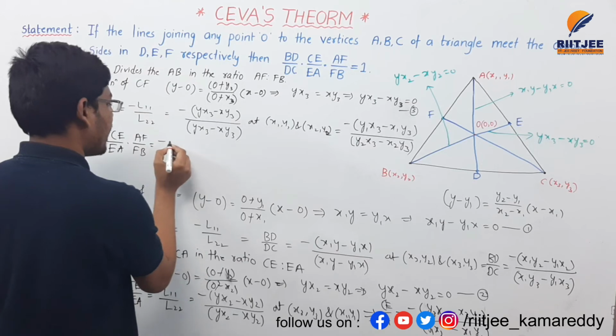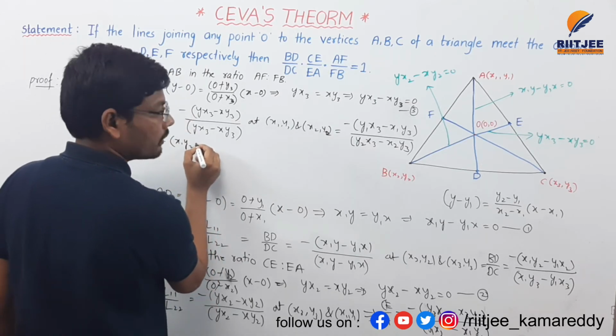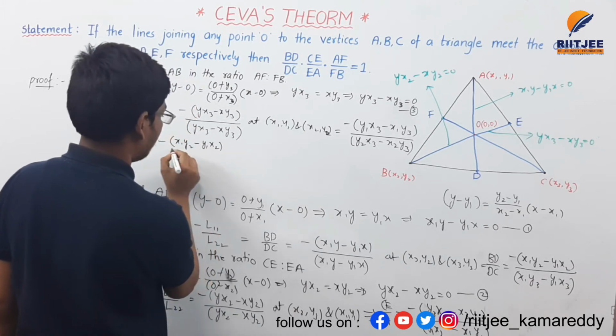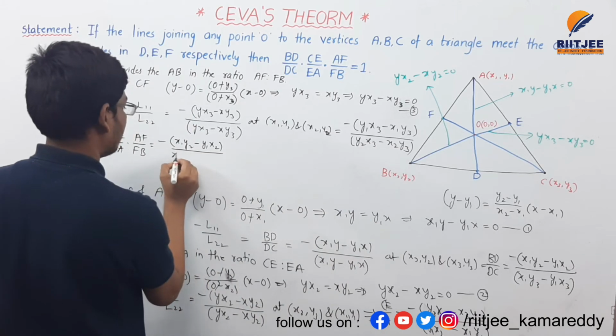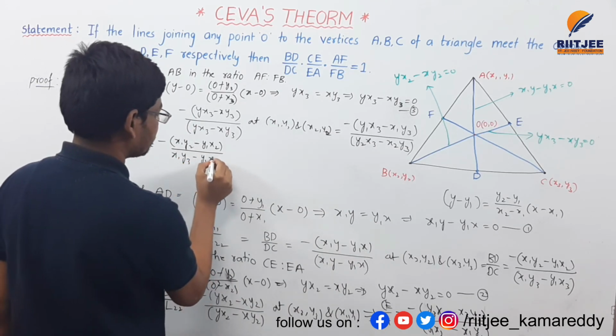minus of (x1 y2 minus y1 x2) divided by (x1 y3 minus y1 x3).